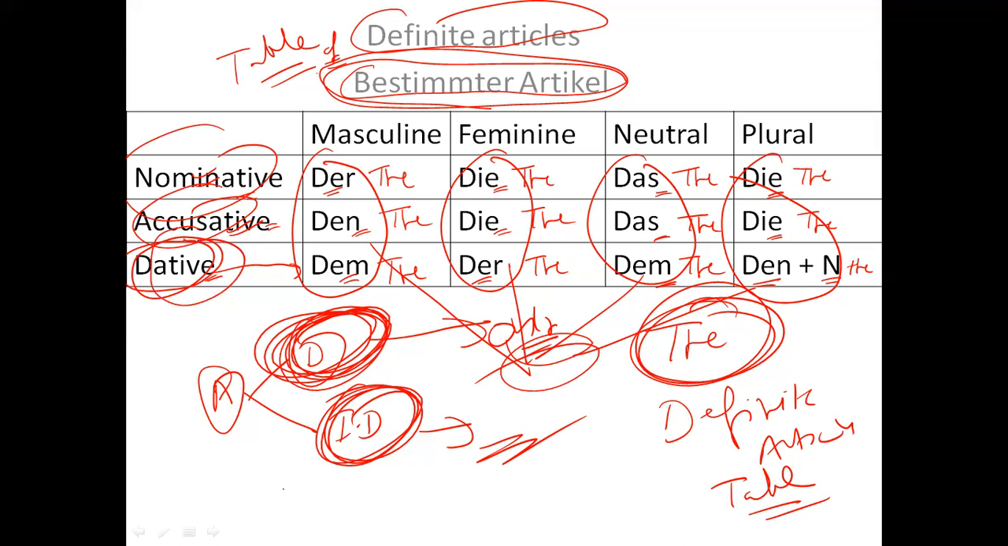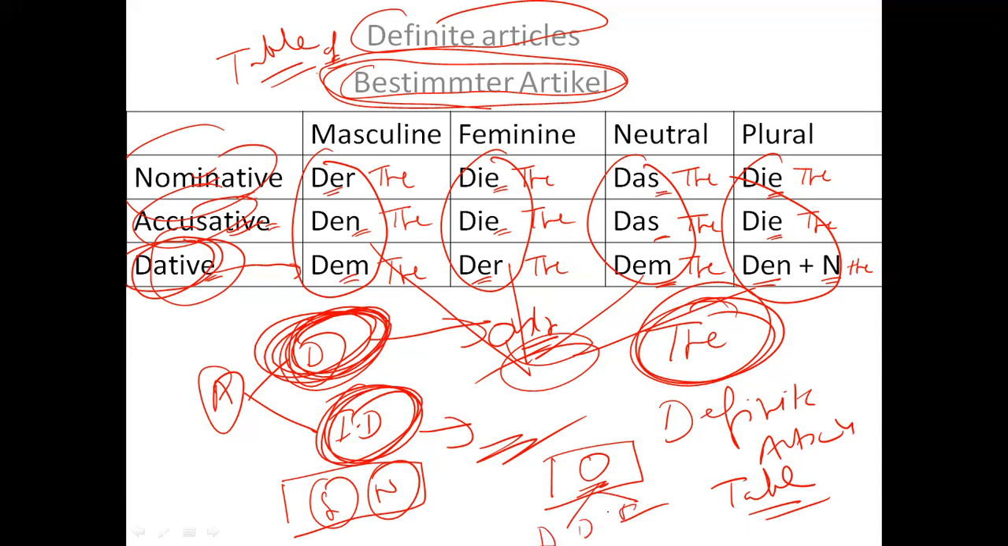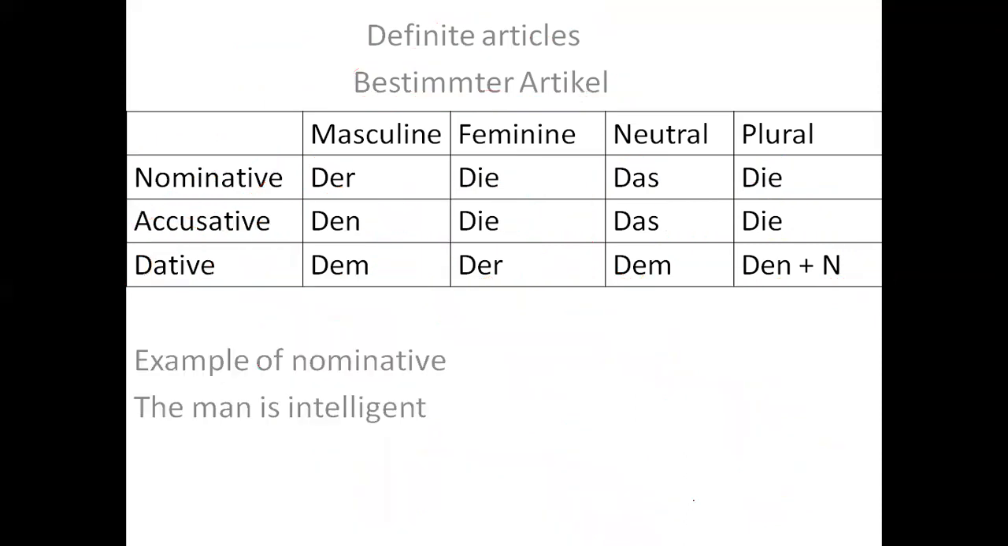So if I'm using it in a subject place, I will use the nominative article. If I'm using it in place of an object, I will use an accusative or dative. That depends on which object it is, whether a direct object or indirect object. All right, let's take some examples now. For example, here it says the man is intelligent.